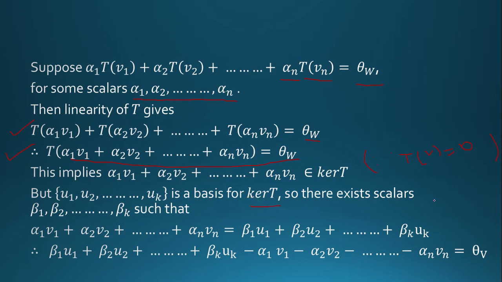So there exist scalars beta 1, beta 2 up to beta k such that alpha 1 V1 plus alpha 2 V2 plus up to alpha n Vn is equal to beta 1 U1 plus beta 2 U2 plus up to beta k UK. Now alpha 1 V1 plus alpha 2 V2 plus up to alpha n Vn, taking this to the other side, we get alpha 1 V1, alpha 2 V2 up to alpha n Vn minus that, and it is equal to 0 vector of V.